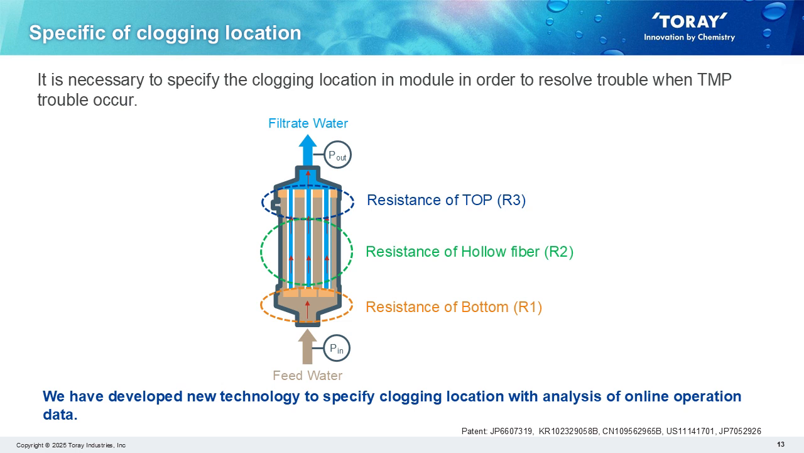The clogging location in the module can be divided into 3 main areas: the bottom part of the module, the upper part of the module, and the membrane. High-density materials like sand tend to accumulate in the lower part of the module. On the other hand, low-density materials tend to accumulate in the upper part of the module. We have developed a new technology for specific clogging locations with analysis of online operation data.